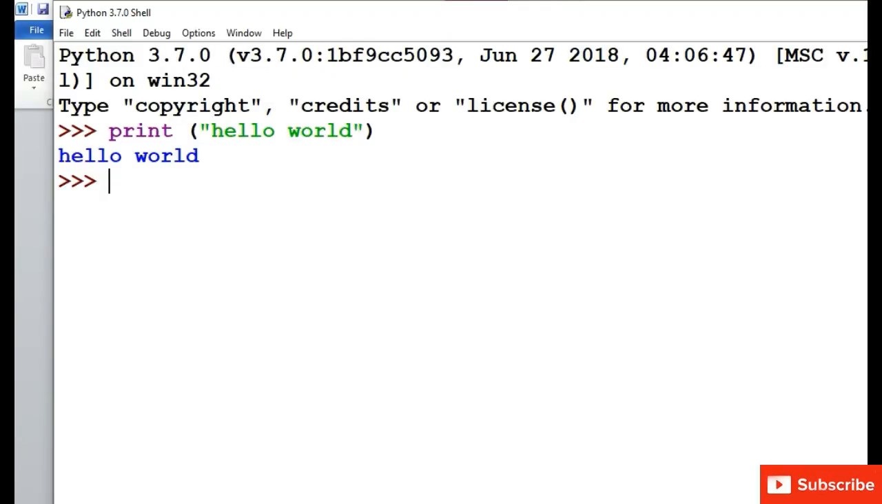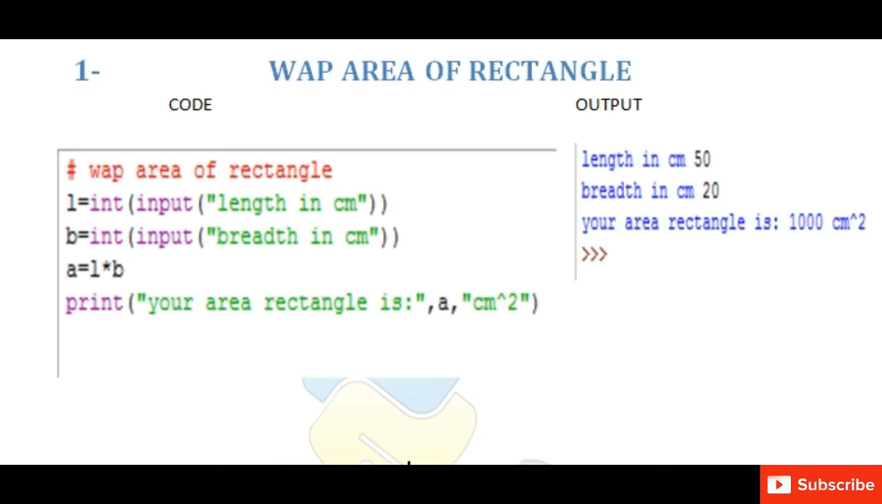So our first program is to display any message on the screen. Next program is to find the area of a rectangle. So in this program we will take 3 variables. First is the length, second is breadth, and the third one is area.